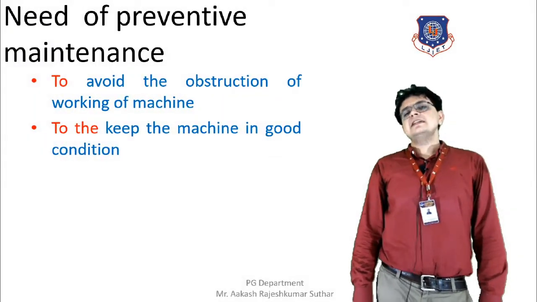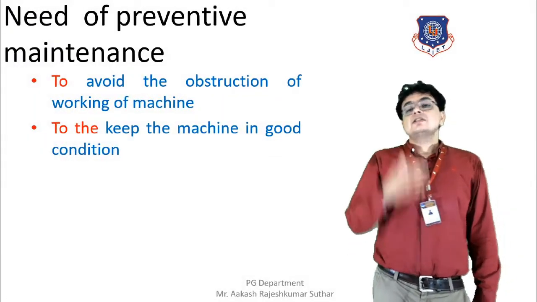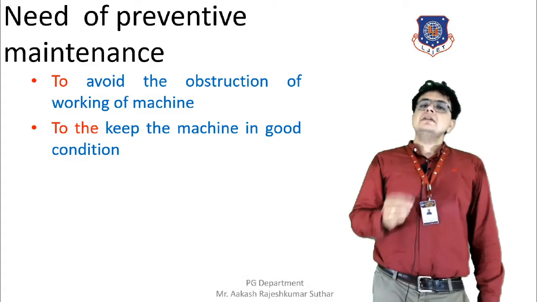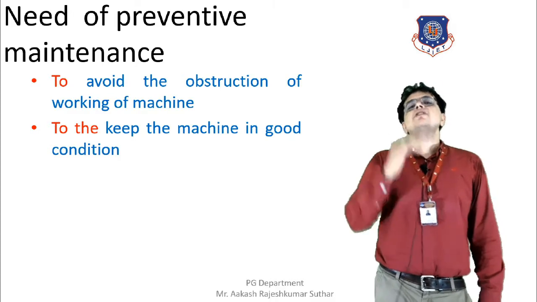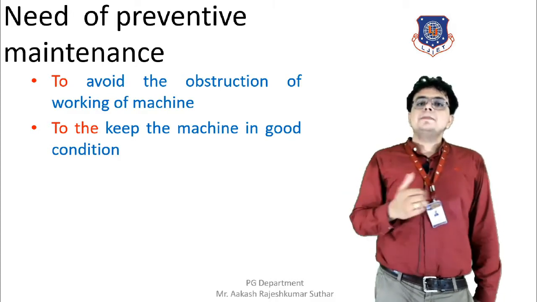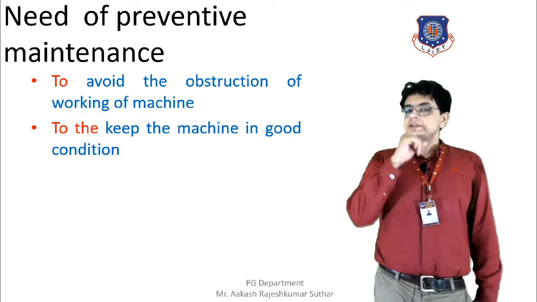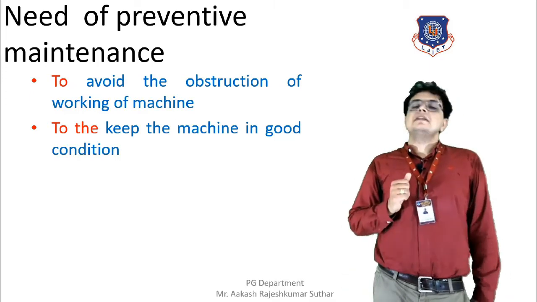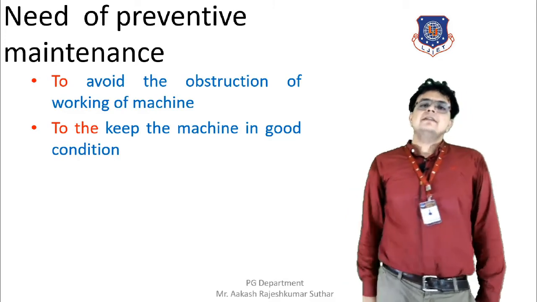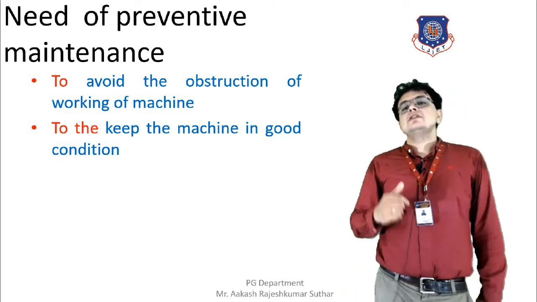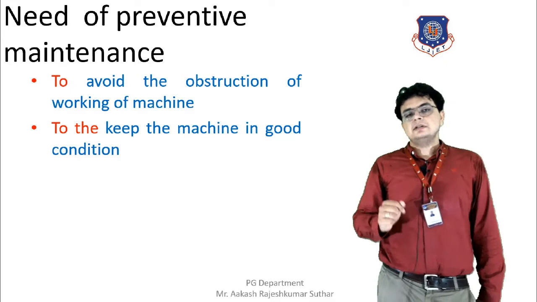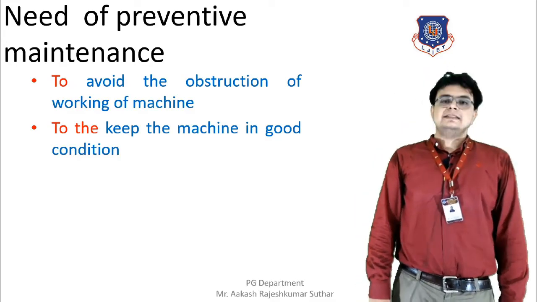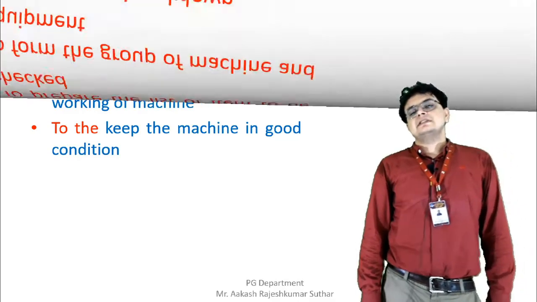Further, it is mainly used to avoid the stopping of the working of the machine. The stopping of the machine will never take place if we perform preventive maintenance daily. And finally, if we want to keep the machine in a good condition, preventive maintenance is a must. So these are all the needs for preventive maintenance.